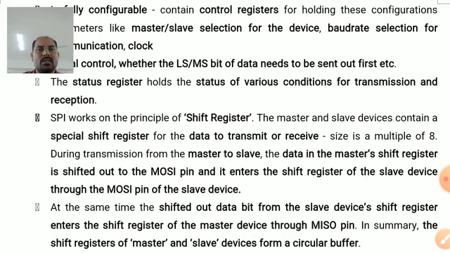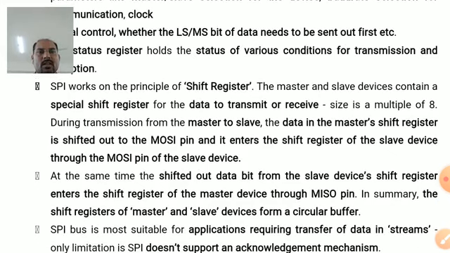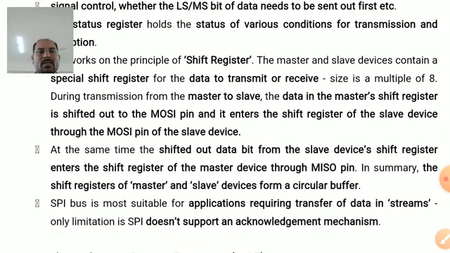The size of this shift register is 8-bit or multiples of 8-bit. During the transmission, when data goes from master to slave, the data in the master shift register is shifted out to the MOSI pin and enters the shift register of the slave device through its MOSI pin. If the data transfer is from receiver to transmitter, then data is shifted out from the slave device's shift register and enters the shift register of the master device through the MISO pin.